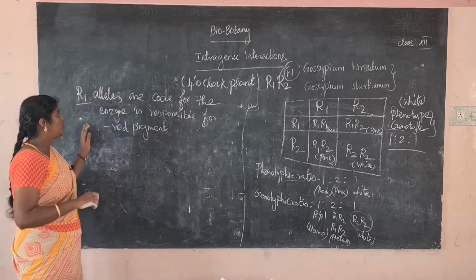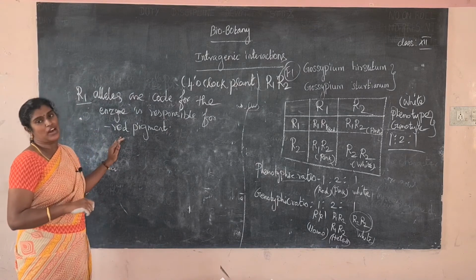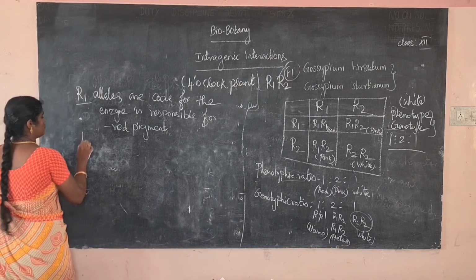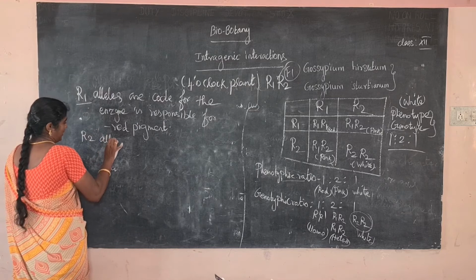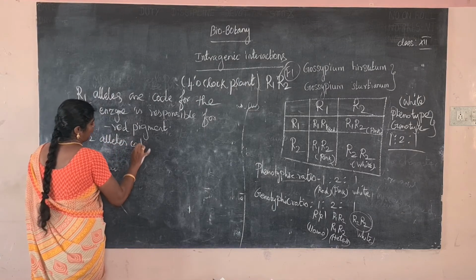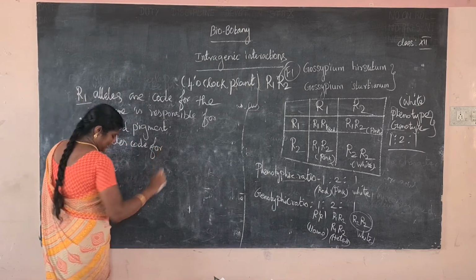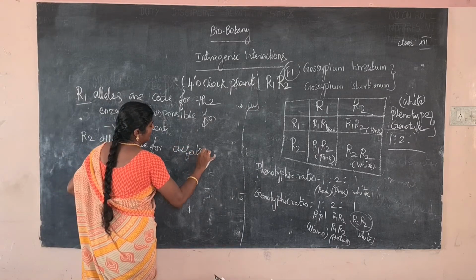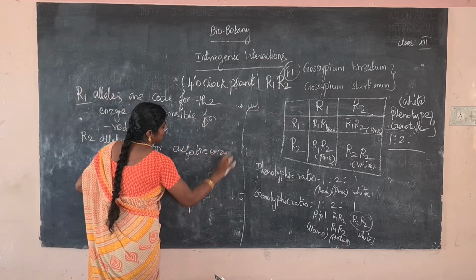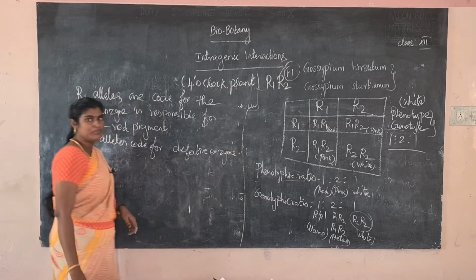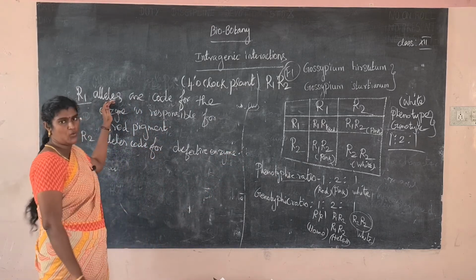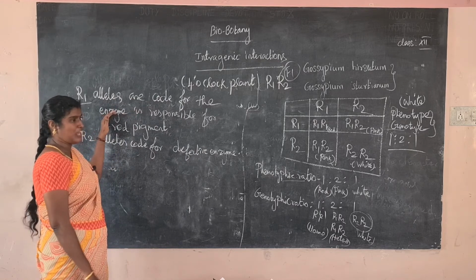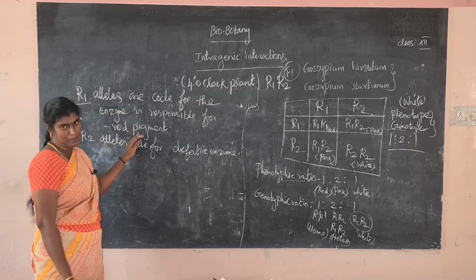Okay, so next one, the R2 allele codes for the defective enzyme. The R1 allele codes for the enzyme responsible for the red pigment.